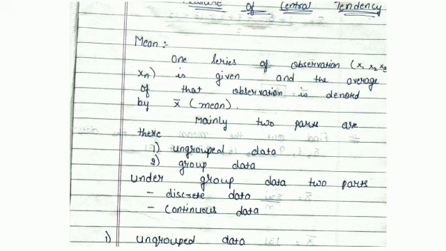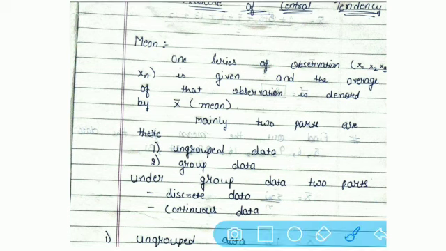See what is mean? Here, mean is written as one series of observations, and those observations are denoted as x1, x2, x3 and continuously up to xn. When different numbers are given to us and we want to find out the average of those observations, it becomes our mean, and that mean is denoted by x bar. Whatever average we count here will be denoted by x bar, and that is known as mean.